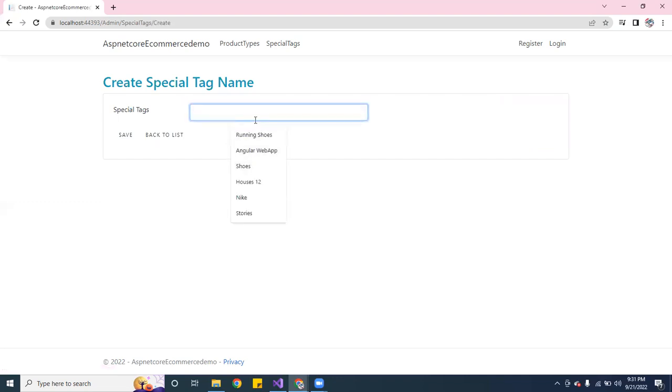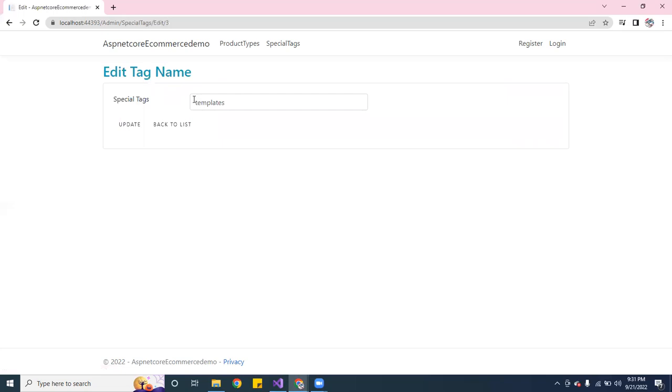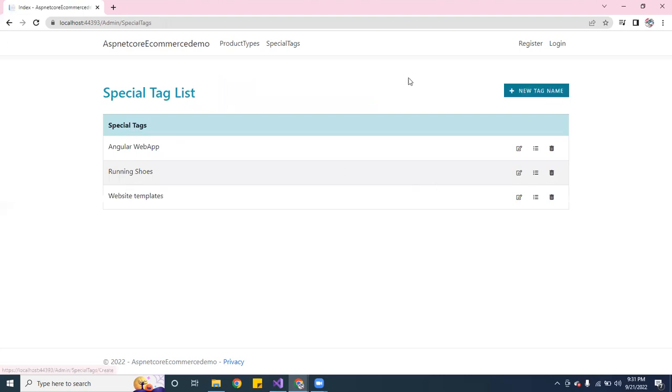Let me add templates. Okay, so you can actually edit. You can put website templates. You can update it. See, pretty cool. So pretty much these two are the same. If you watched the last video carefully, I showed step by step how to do it.